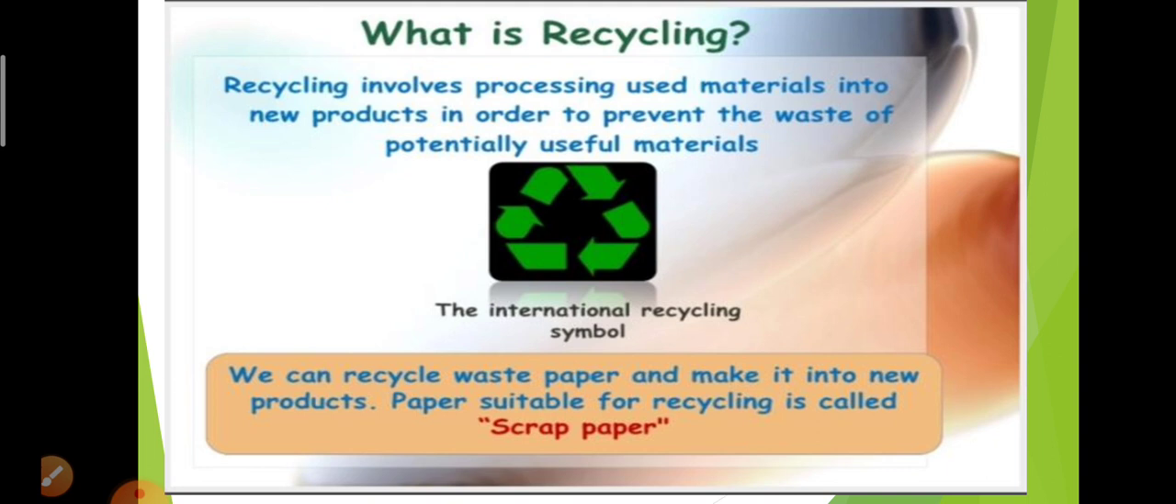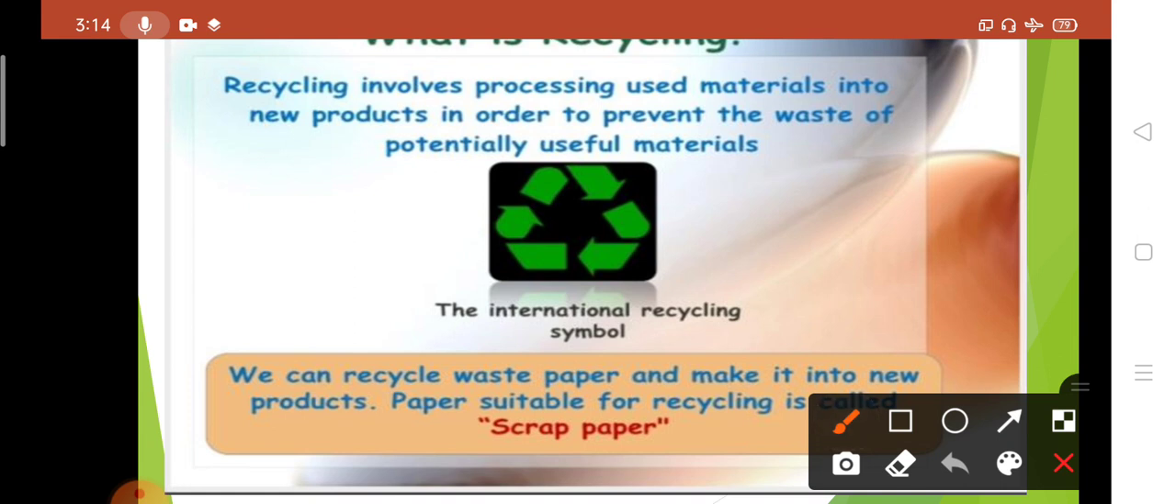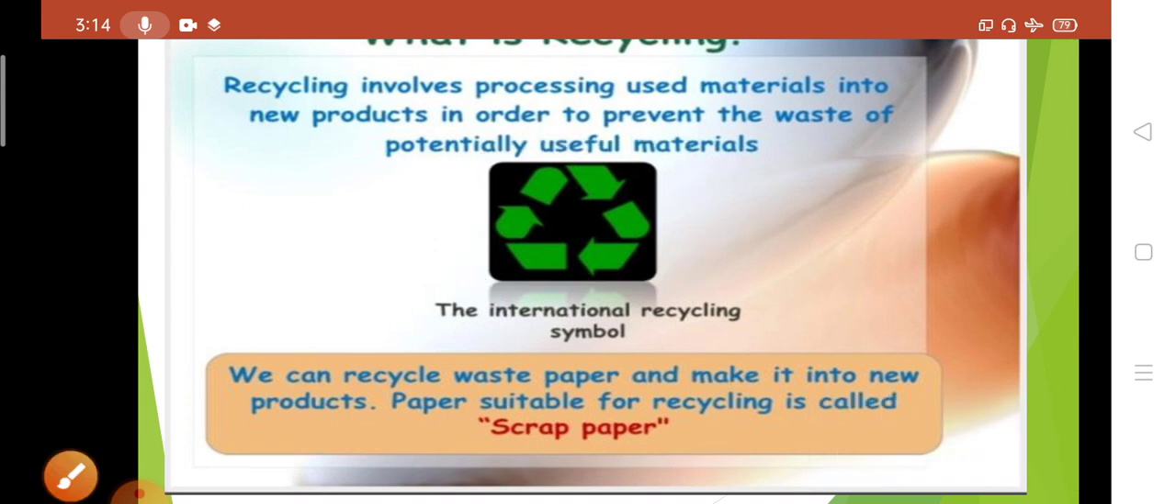Recycling involves processing used materials into new products. Converting the used materials into new products in order to prevent the waste of potentially useful materials. So this is the International Recycling Symbol. We can recycle waste paper and make it into new products. Okay, we can recycle the waste paper, and we can convert them into new products.